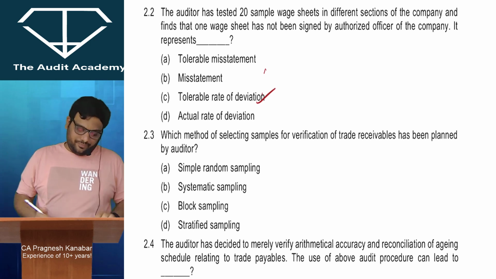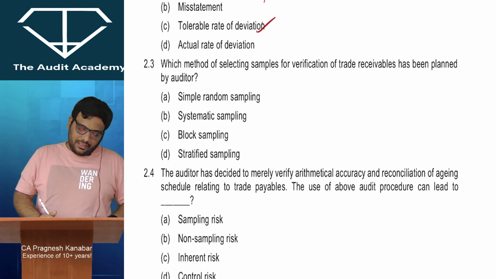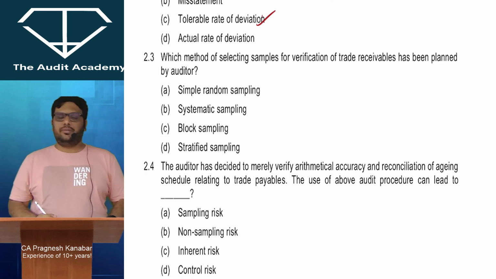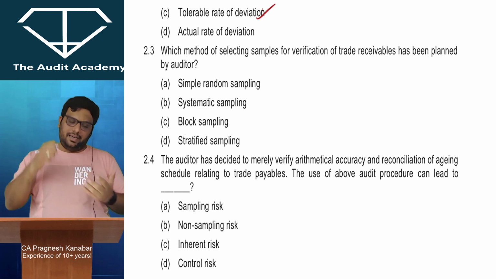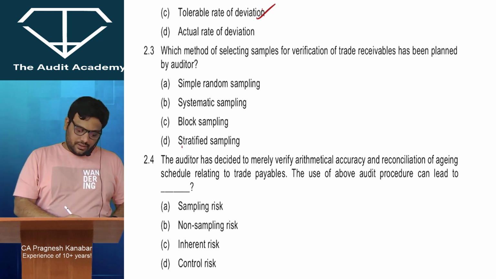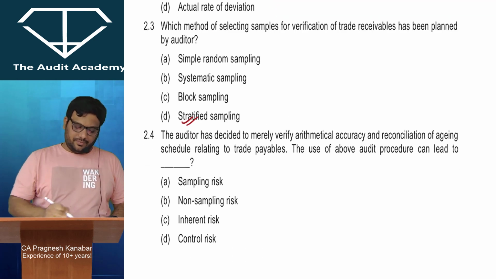Very simple. Which method, see, for this you will have to read the case study. Which method of selecting samples for verification of trade receivables has been planned by auditor? Dividing the population into groups and then selecting random samples. Alright, so it is your stratification. Right? So as you can see over here, stratified sampling.